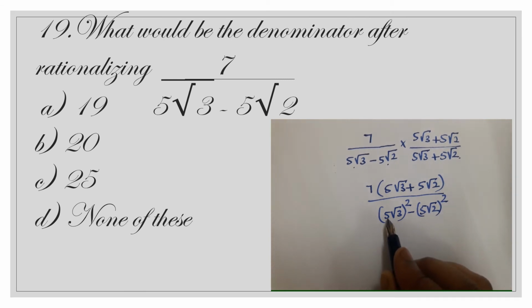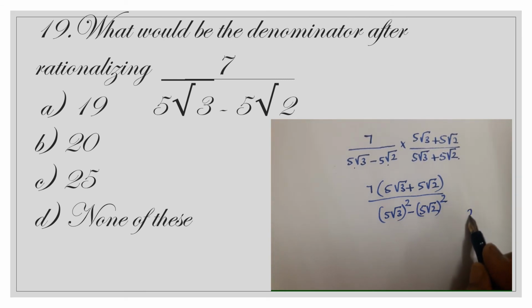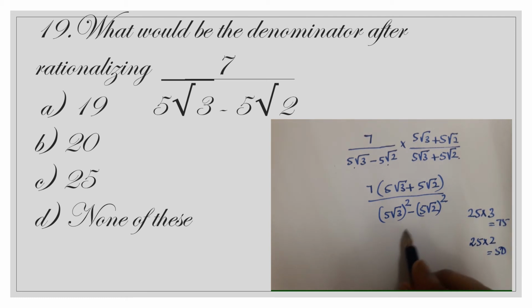Here 5 × 5 is 25, √3 × √3 is 3, so that is 75. Here 5 × 5 is 25, √2 × √2 is 2, so that is 50. So 75 − 50 is 25. So the denominator is 25.